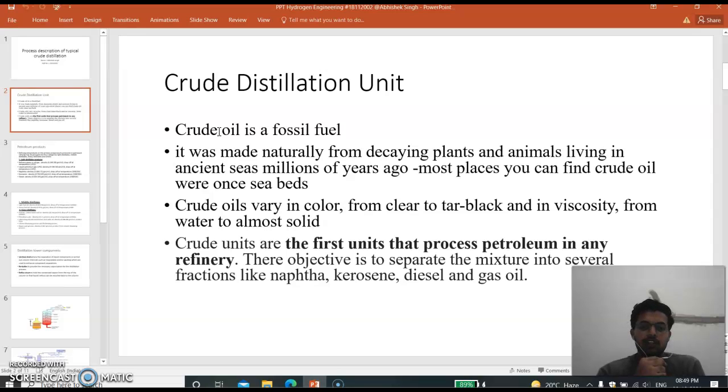Crude units are the first unit that processes petroleum in any refinery. Their objective is to separate the mixture into several fractions like naphtha, kerosene, diesel and gas oil. These are the atmospheric distillation unit products.